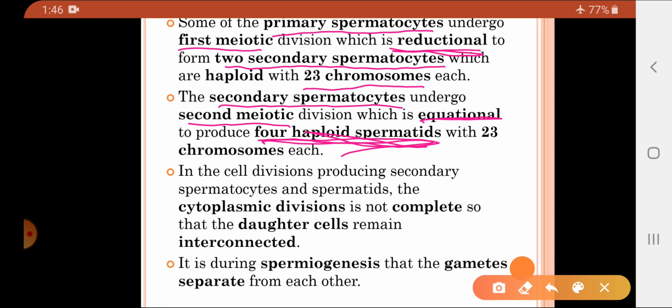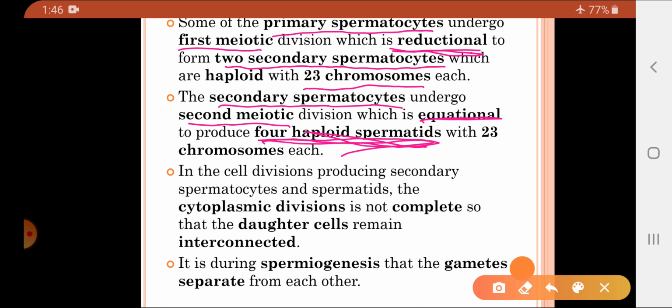So secondary spermatocytes undergo the second meiotic division. How many secondary spermatocytes are formed from one primary spermatocyte? 2. So each of the 2 secondary spermatocytes undergoes the second meiotic division, resulting in the formation of 4 haploid spermatids. One secondary spermatocyte produces 2 spermatids.